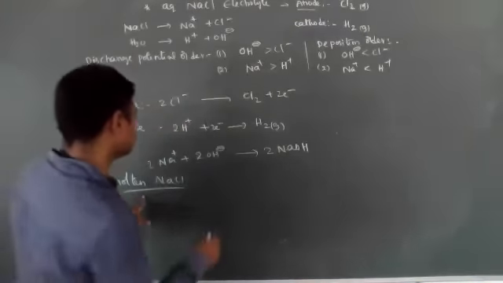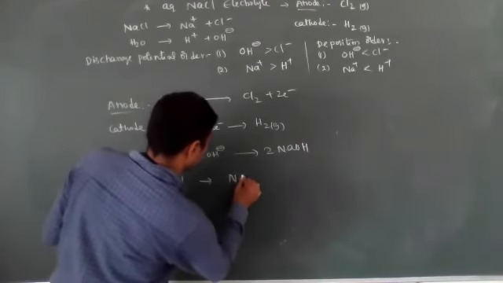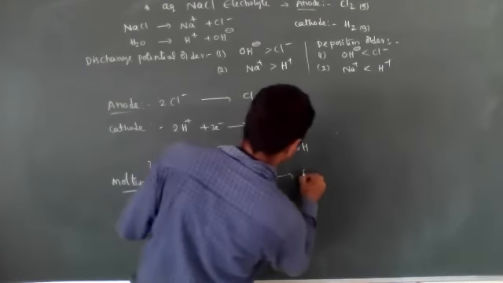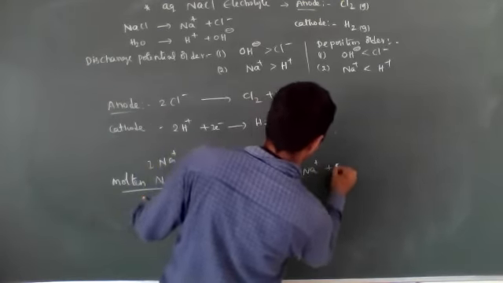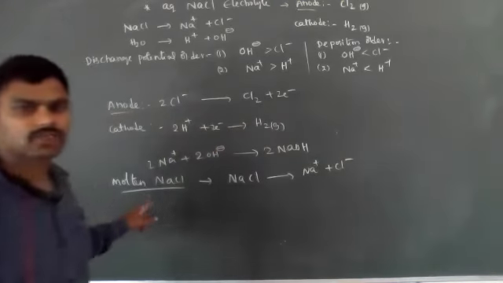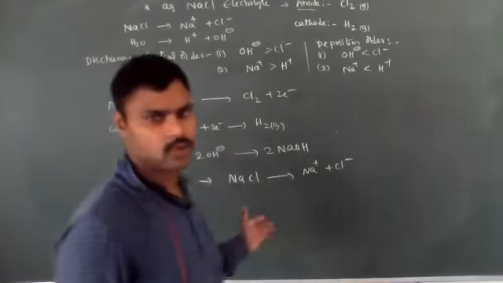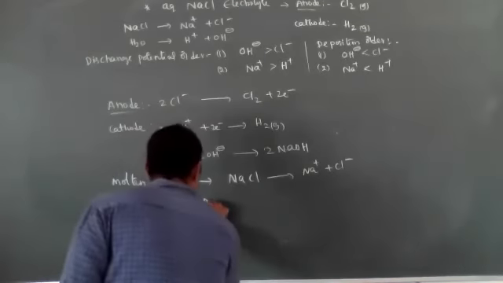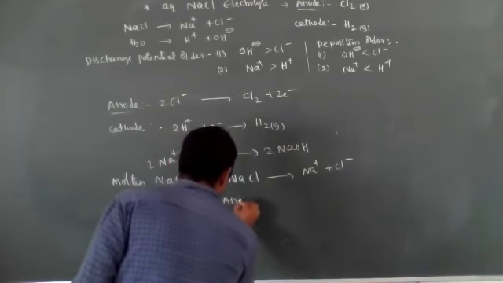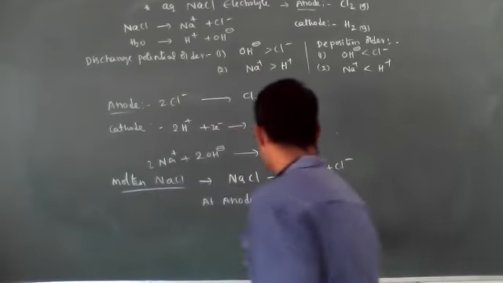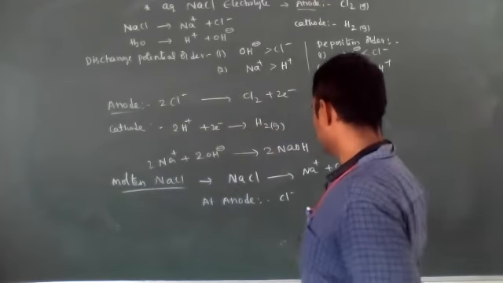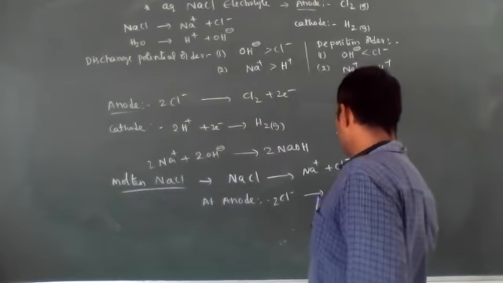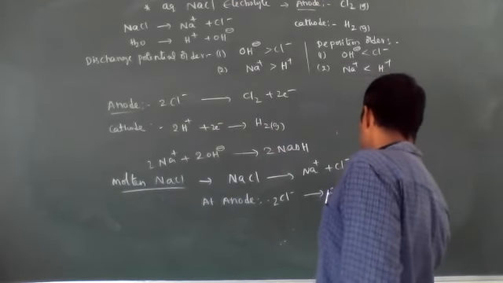So if molten NaCl is present, then the NaCl can be ionized to give Na plus and Cl minus. There is no competition of any other cations and anions. There are no H plus and OH minus ions. Then immediately what happens now? At the anode, the Cl minus ions are oxidized to form Cl2 gas and release two electrons.